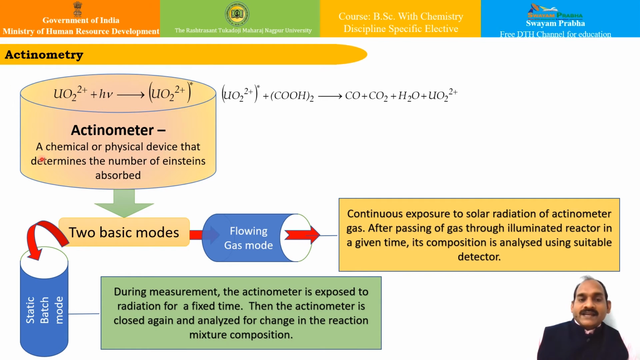One diagrammatic sketch has been tried over here. In practice, you can use the static batch mode, or you can use the flowing gas mode. In batch mode, during measurement, this actinometer is exposed to radiation for a fixed time, and then the actinometer is closed again and analyzed for the change in the reaction mixture composition. Whereas in continuous flowing gas mode, the exposure of the actinometer gas to solar radiation is usually enabled, and after passing the gas through the illuminated reactor in the given time, its composition is analyzed using a suitable detector.